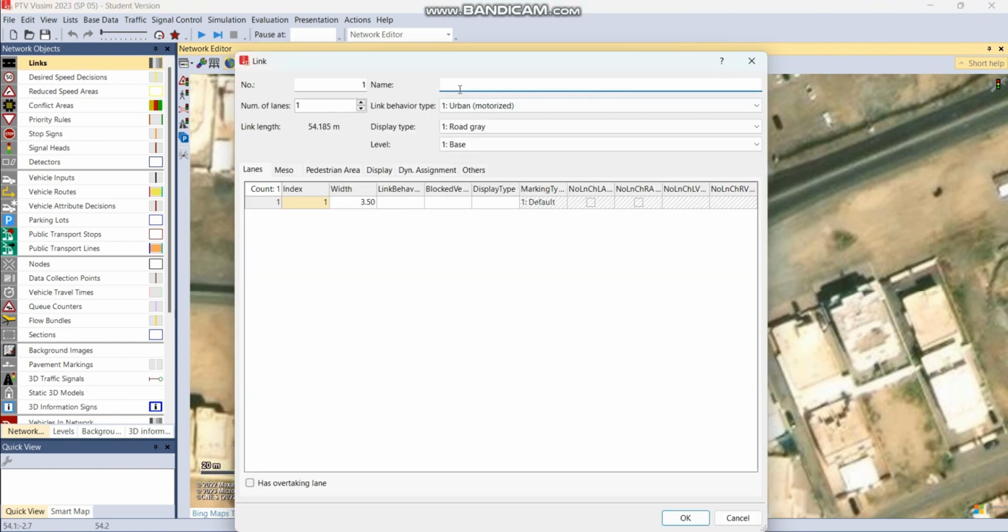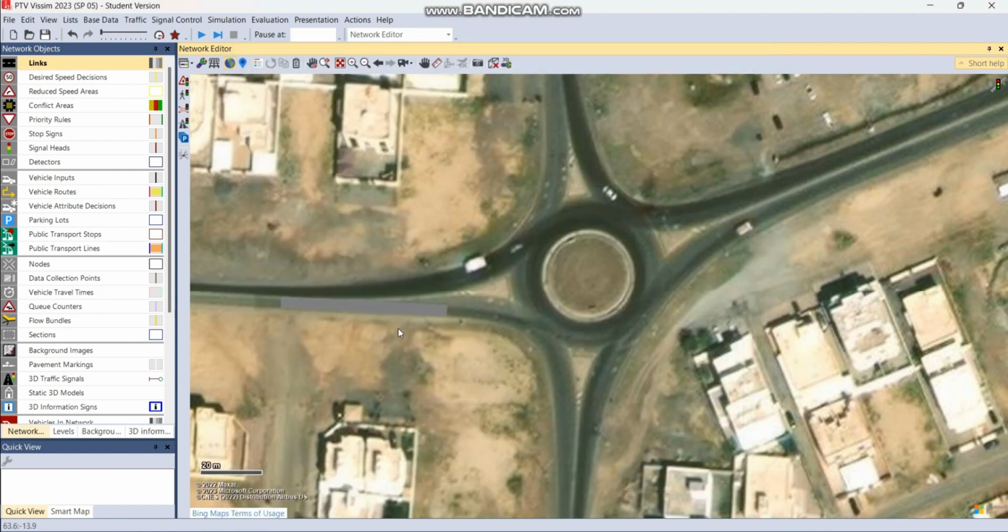So you can name your links however you want. I'm going to use westbound left because it's on the left side of the roundabout. And for the width of the road, you can double check the exact dimensions using Google Earth Pro, but for now we will use 3.5 meters. Click OK, and there we have our first link.